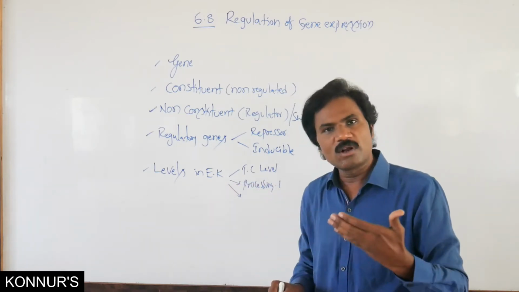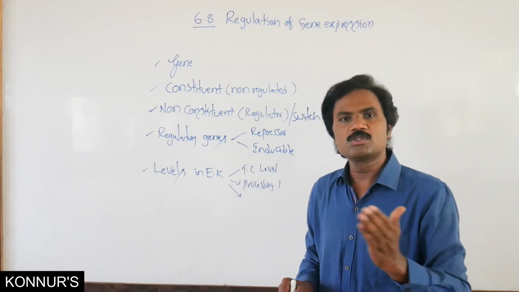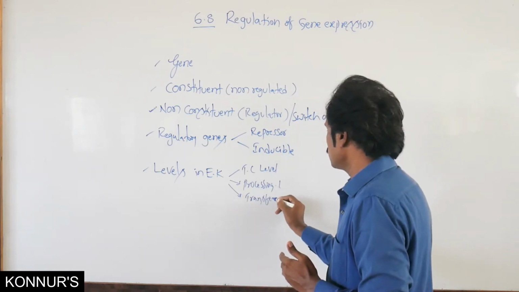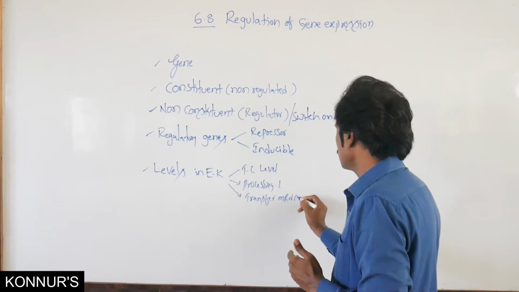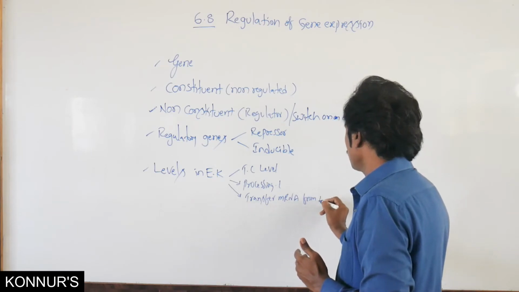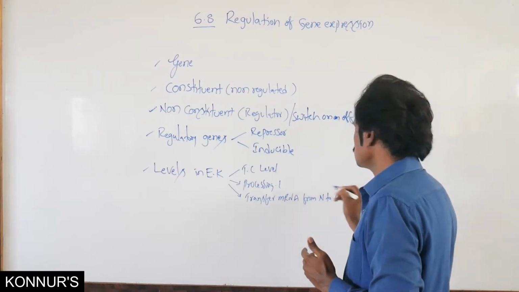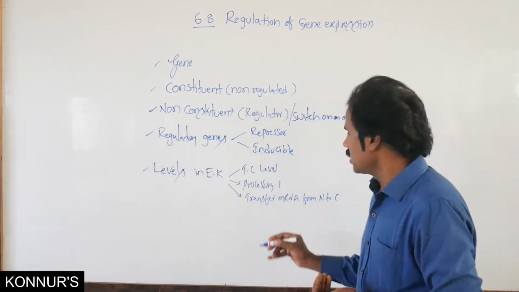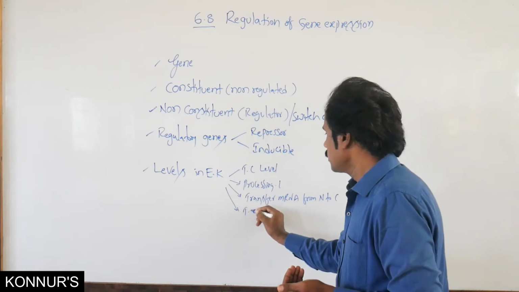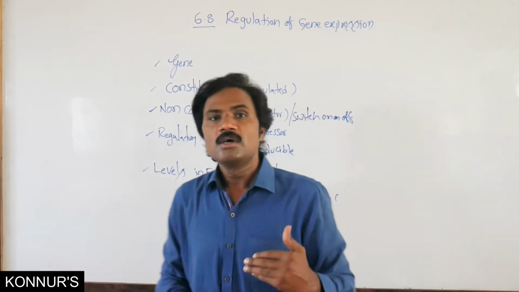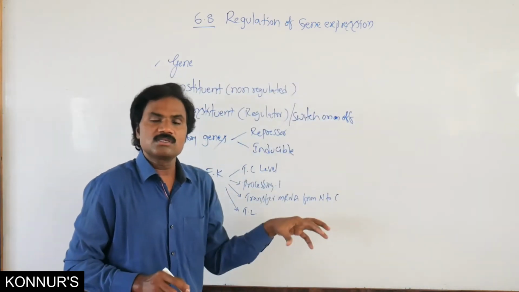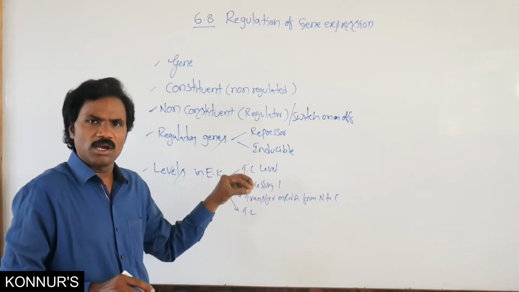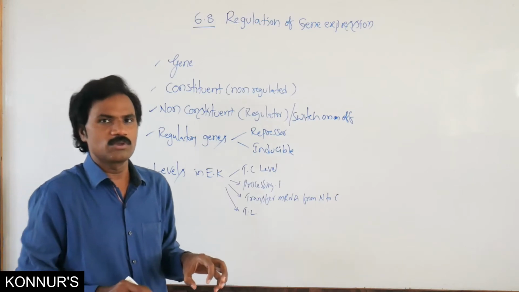Then transfer of mRNA from nucleus to cytoplasm, which is also one level. Then the translation level. These different levels are present in eukaryotic organisms, whereas in prokaryotes only initiation and termination are present.